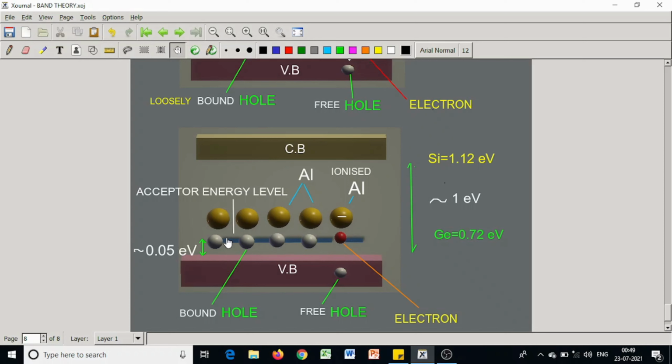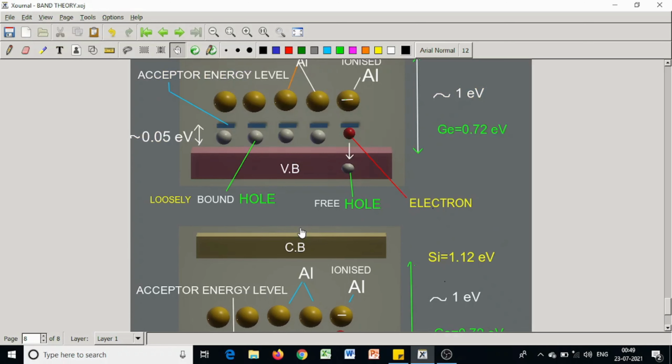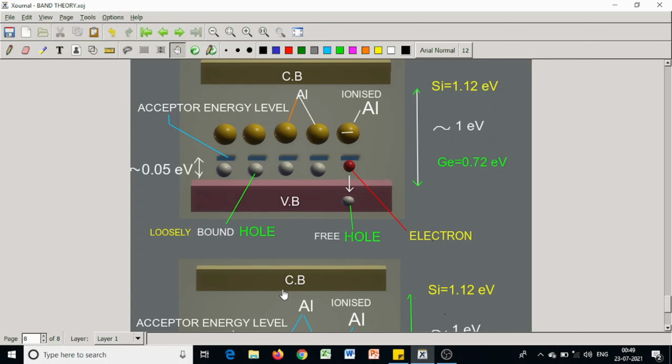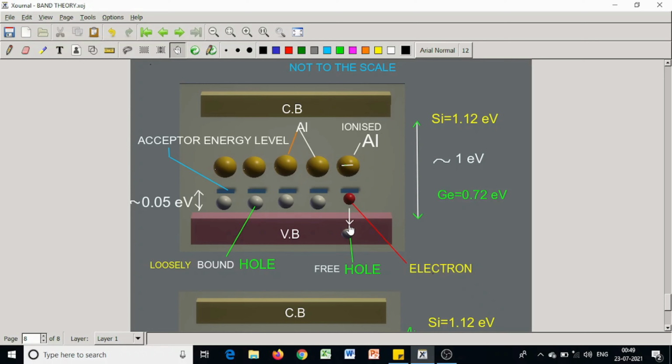In the diagram, this is shown by a dashed line and a hole. It may be like this, a dashed line, and below that dashed line there is a hole. Both types of indication, both types of symbol can be used, but the case is the same. When an electron goes to this hole position to fill up this hole, aluminum becomes negatively ionized, and as if this hole jumps to the valence band downward.